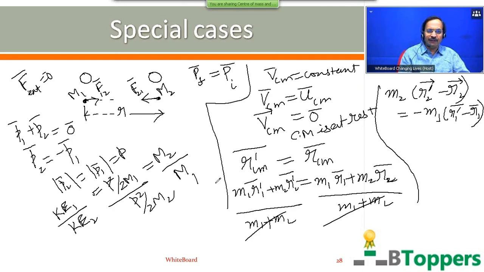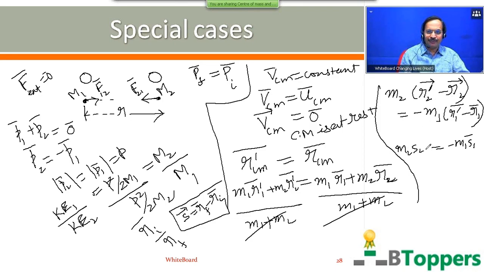As I discussed earlier in vectors, the position of a particle changes. That means if Ri bar is the position vector of the initial position of a particle and Rf bar is the position vector of the final position of the particle, the displacement of the particle in vector form we write as Rf bar minus Ri bar. Here R1 bar is the position vector of the initial position of M1. R1 dash bar is the position vector of the final position of M1. So R1 dash bar minus R1 bar gives you the displacement vector of M1. R2 dash bar minus R2 bar gives you the displacement vector of M2.